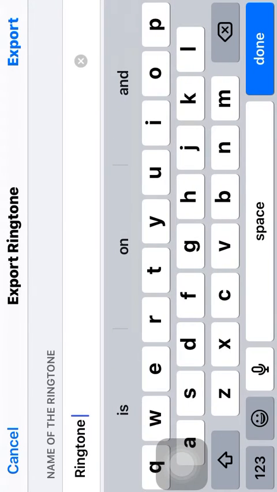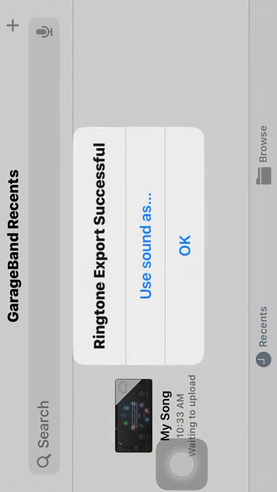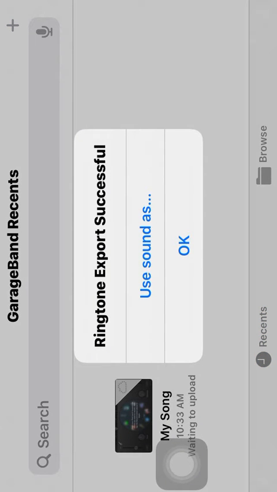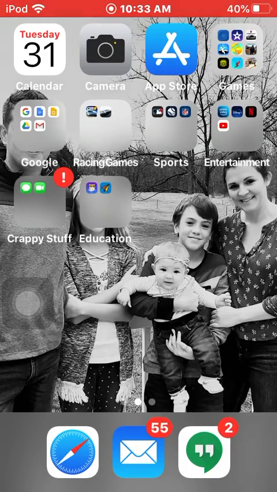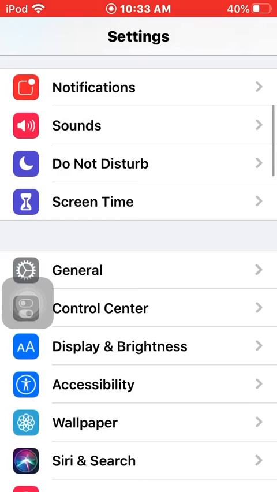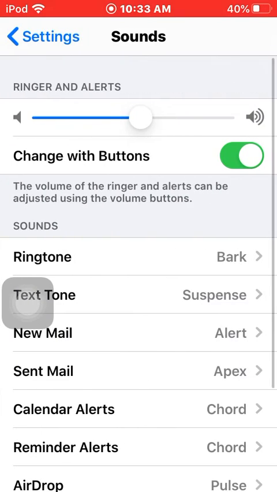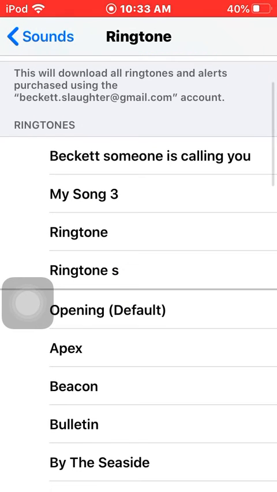So just wait, and then you can press OK or use sound as, and then as ringtone. And then what you do is you would go to your settings. Then you would go to your sounds, ringtone, and then you have it.